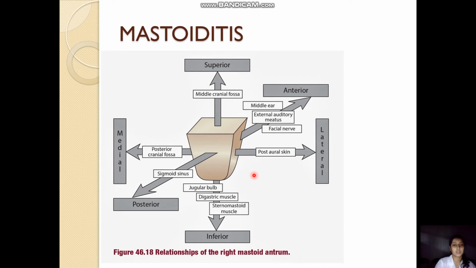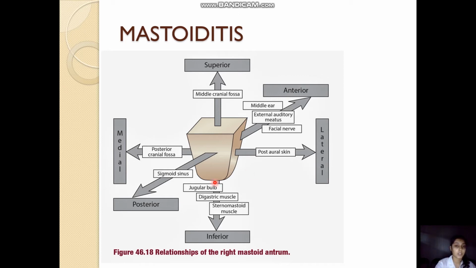Inferiorly it is related to the jugular bulb, digastric muscle and sternocleidomastoid muscle. So the jugular bulb can be involved if the bone over it is dehiscent, and it can lead to thrombus formation; this infective thrombus can go retrogradely towards the cranial cavity as well. And the digastric muscle and sternocleidomastoid muscle are important in that abscesses can occur in relation to these muscles if the spread of the infection from the mastoid occurs inferiorly.